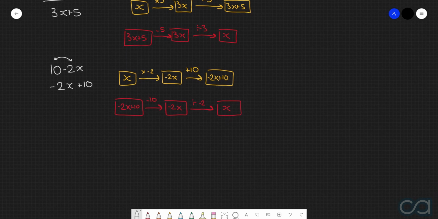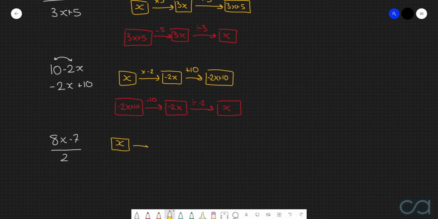And then the final example that we're going to consider today is the expression 8x minus 7 all divided by 2. This one is a little bit tricky because we've actually got 3 different things to consider, but let's just take it one step at a time. When we're creating our build-up flowchart, of course, we're just going to start with the x, and then we've got a multiplication by 8.